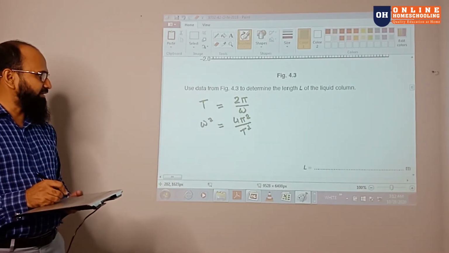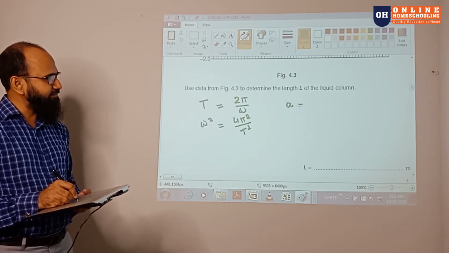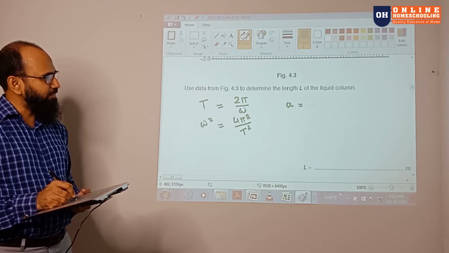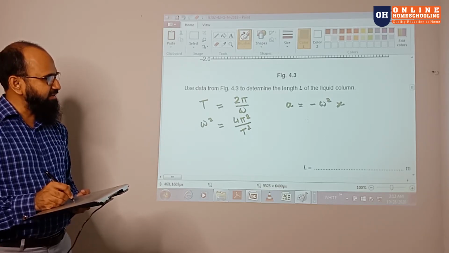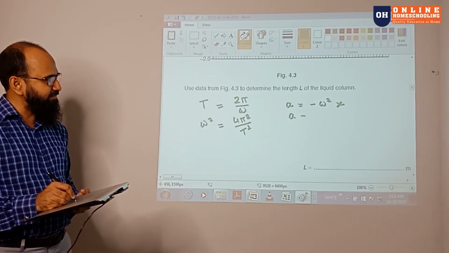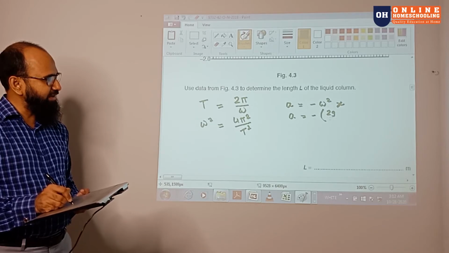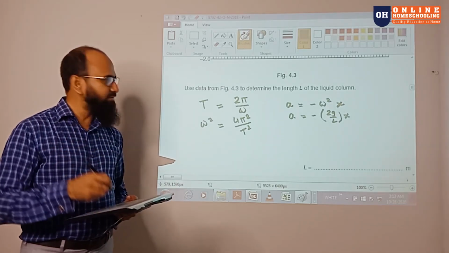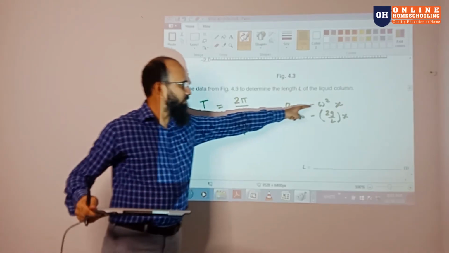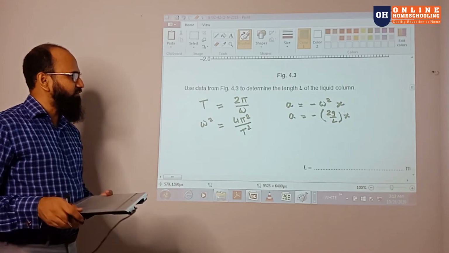So you will find that omega square is there, because a is given by minus omega square x, and in this equation a is given by minus twice g by L. If you compare these two equations, you can easily calculate the L over there.